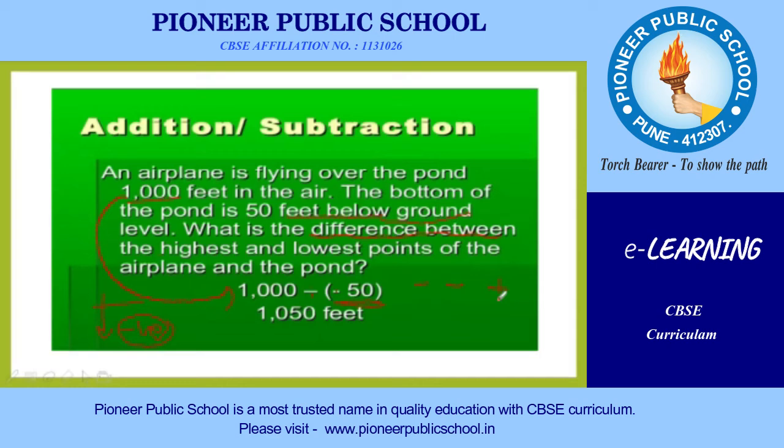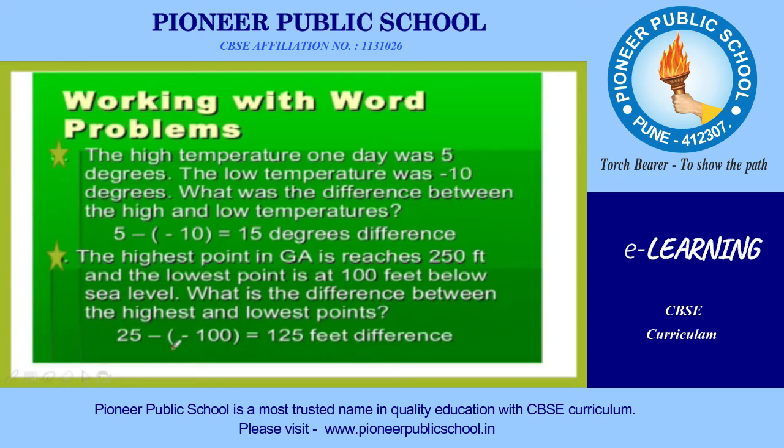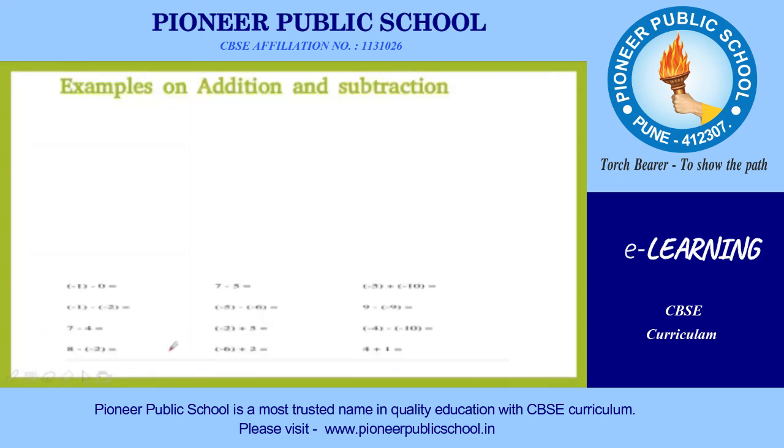Okay, always remember plus is plus and minus is again plus. And therefore, we need to add these numbers. And after addition, always remember your answer is 1050 feet. This is nothing but your final answer after addition. So these are a few problems on addition and subtraction. Then again, a few more problems are there.